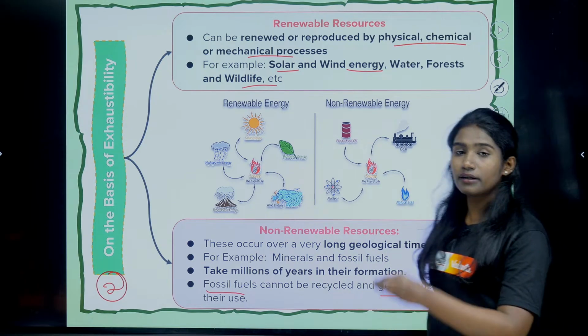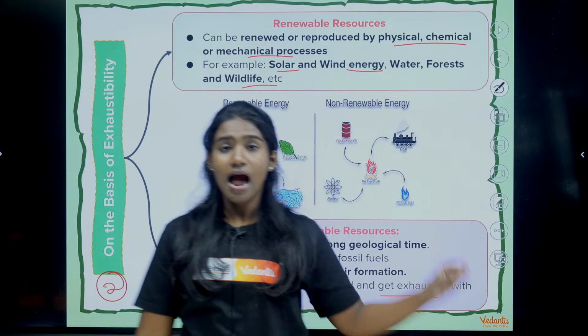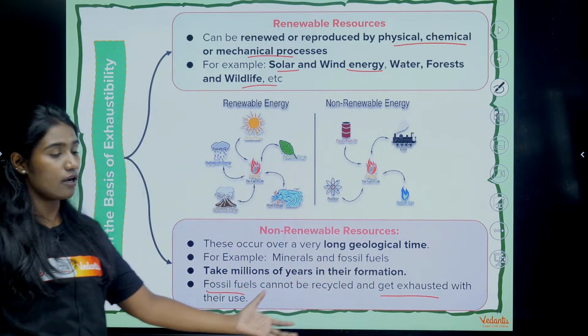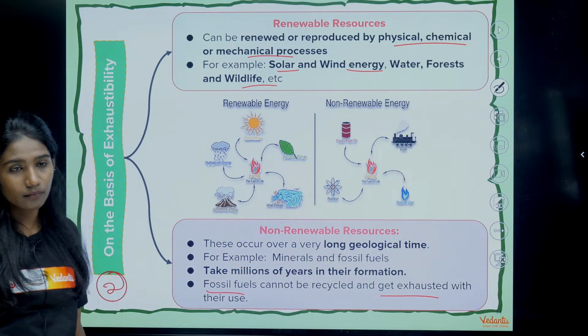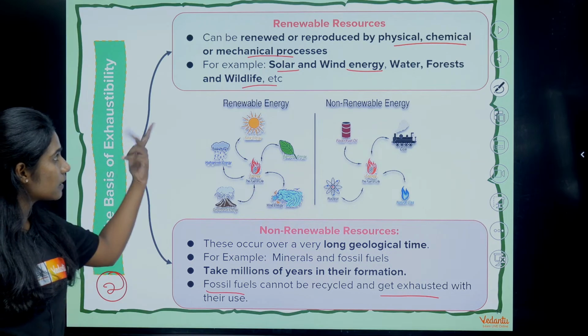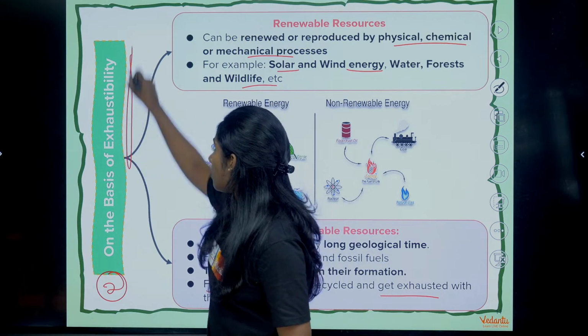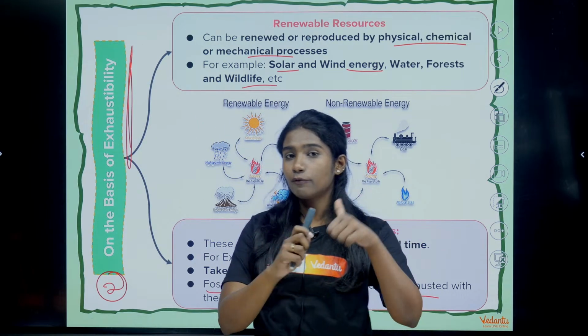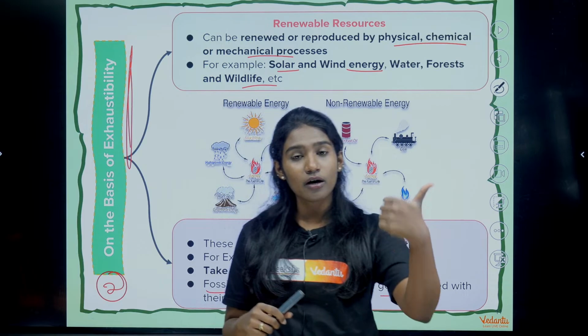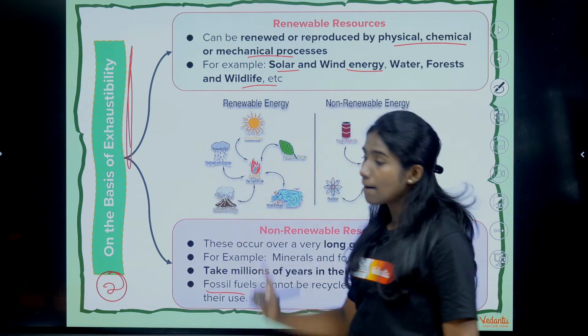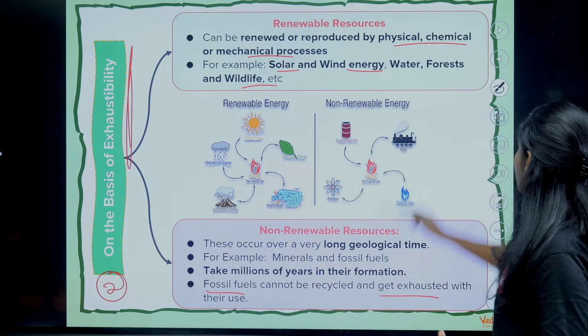They get exhausted with their use, and it takes billions of years for their formation. Okay, so these are the two types of resources on the basis of exhaustibility. The first one which we saw was based on origin. The second one is based on exhaustibility, right?